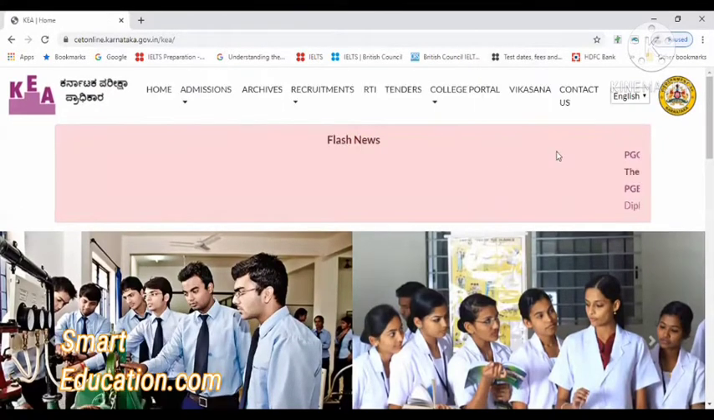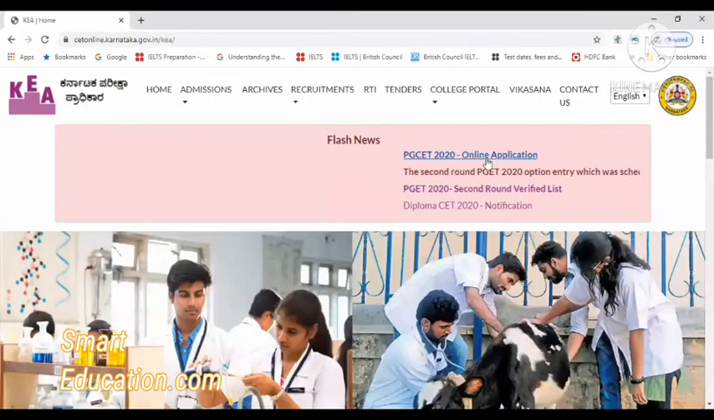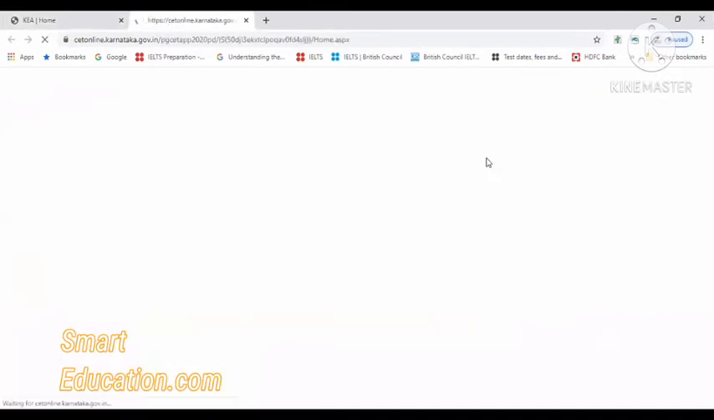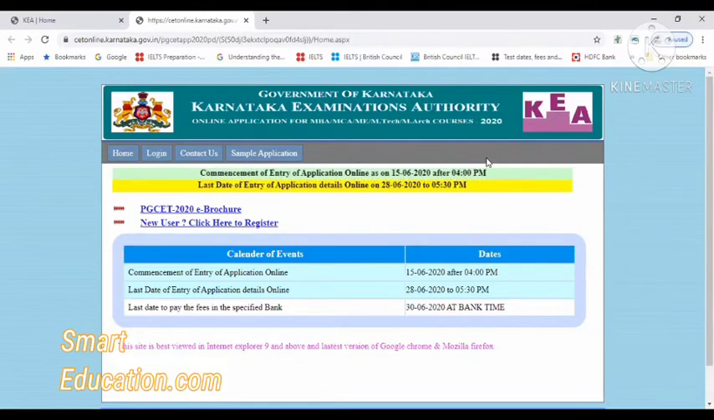Once you change it to English, there is a flash news going here, that is the PGCET online application. I would like to tell you that the online application opened on 15th of June and it's there till 28th of June. Till 5:30 of 28th June you can apply and register for the exam. Later, in case they extend the date, you may, otherwise that will be your last date for applying.